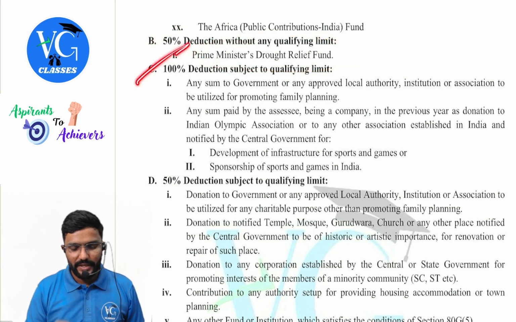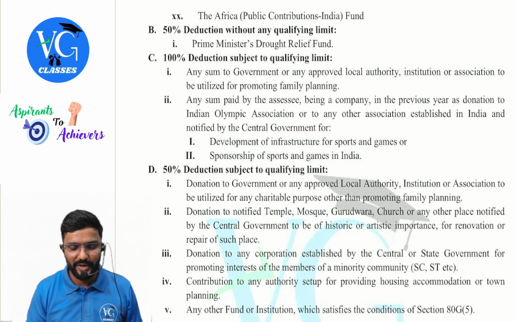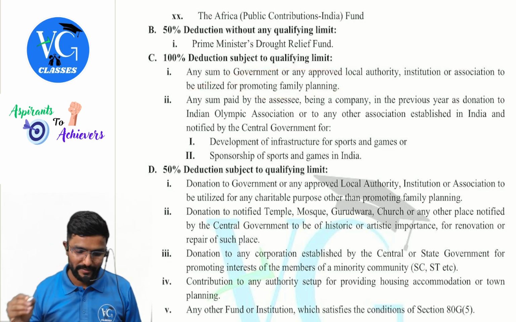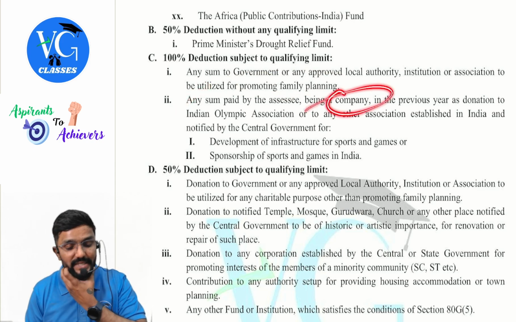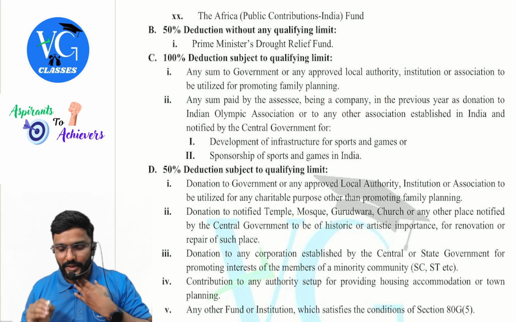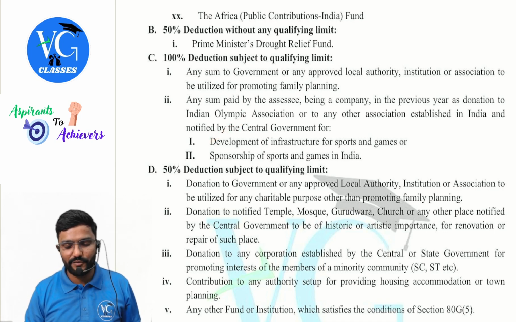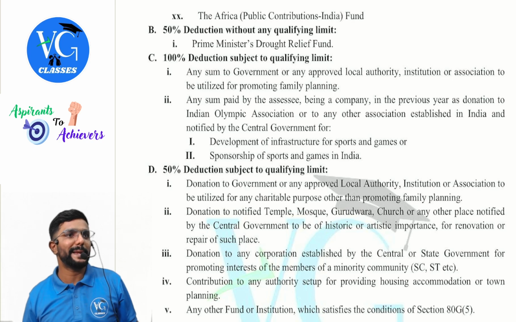Then C: any sum to government or any approved local authority, institution or association to be utilized for the purpose of promoting family planning. Next, any sum paid by the assessee being a company, in the previous year as donation to the Indian Olympic Association or to any other association established in India and notified by the central government for development of infrastructure for sports and games or sponsorship of sports and games in India.